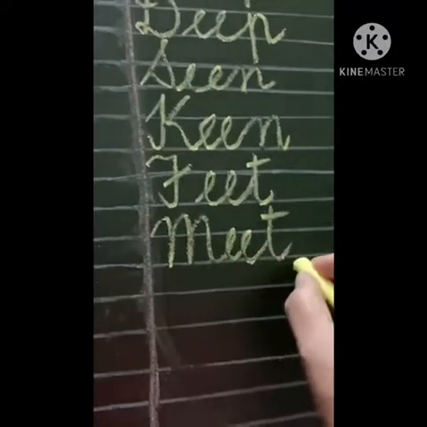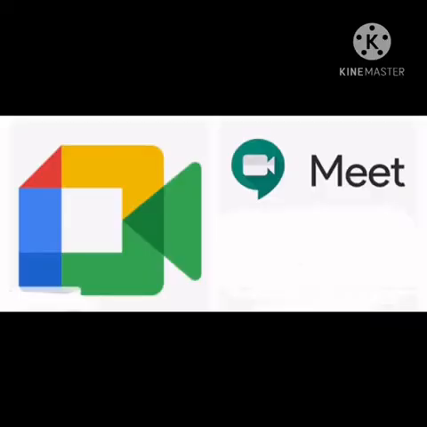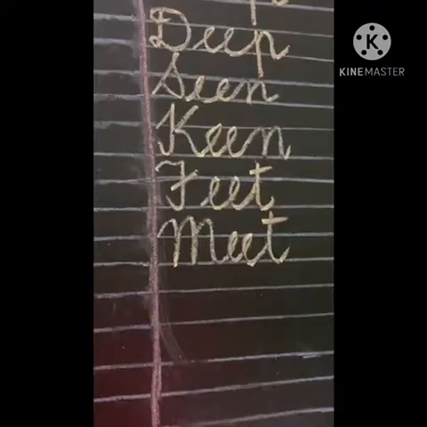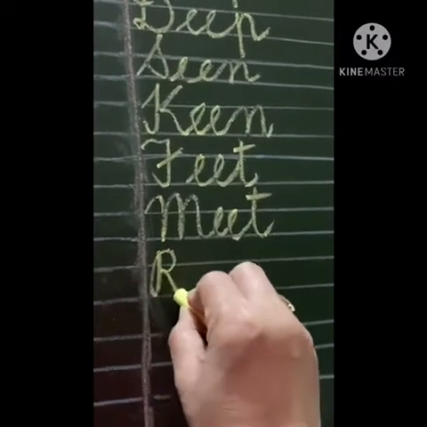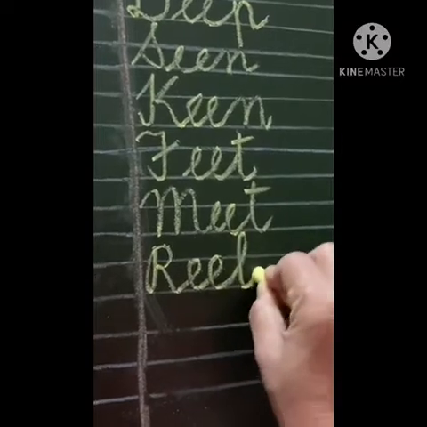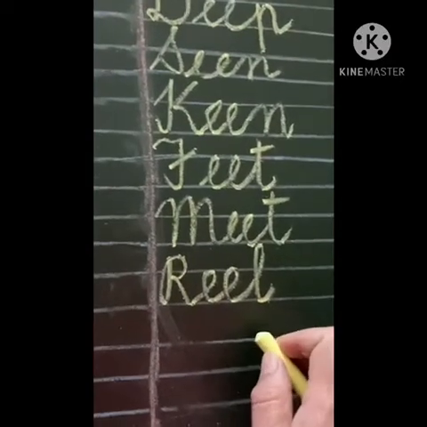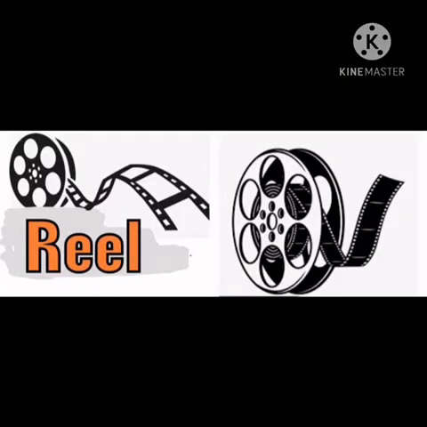Meet. We meet friends in the park. We attend Google Meet. This is the logo of Google Meet. Next word starting with R capital, write down double E, continue to make L like this. Reel. Here is the reel of film.